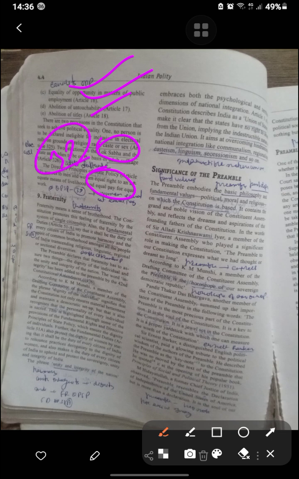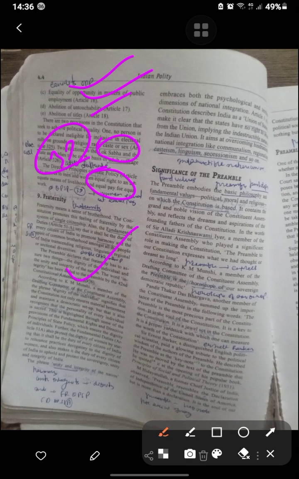The Constitution promotes the feeling of fraternity, of single citizenship. Fundamental duty 51A promotes harmony and the spirit of common brotherhood. The Preamble declares that fraternity has to assure the dignity of the individual and the unity and integrity of the nation. According to Munshi, a member of the drafting committee of the Constituent Assembly, the phrase dignity of the individual signifies that the Constitution ensures not only material betterment but a democratic setup. So the DPSP, as well as fundamental rights, ensure the dignity of the individual and protect the dignity of women and men.